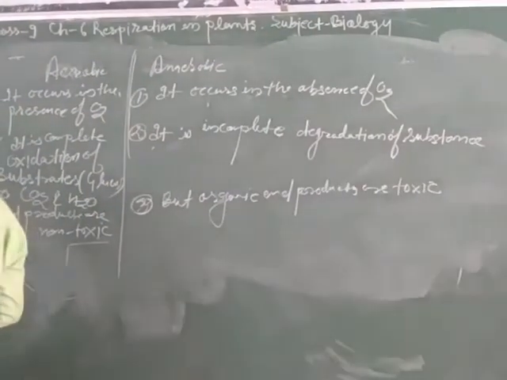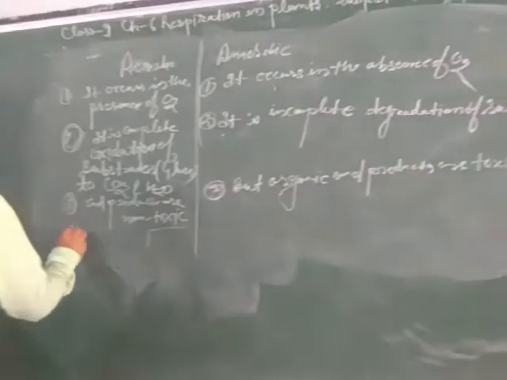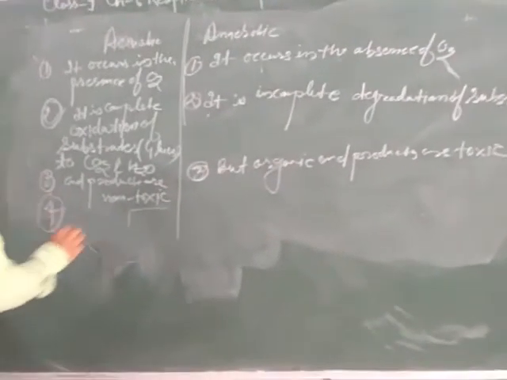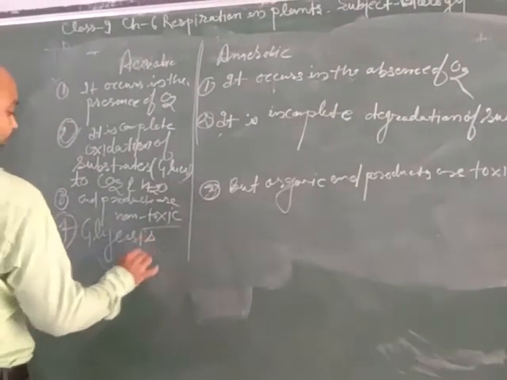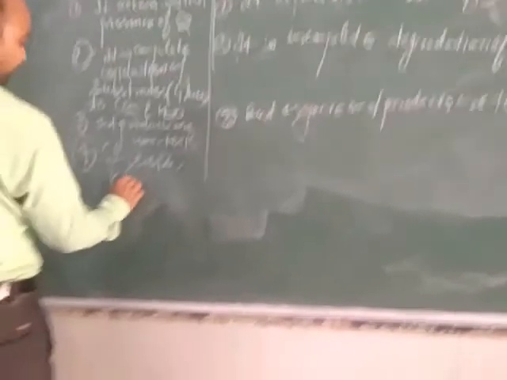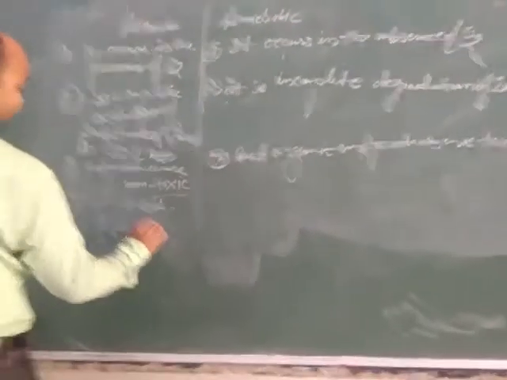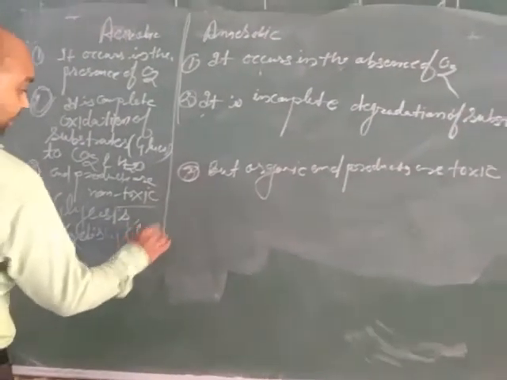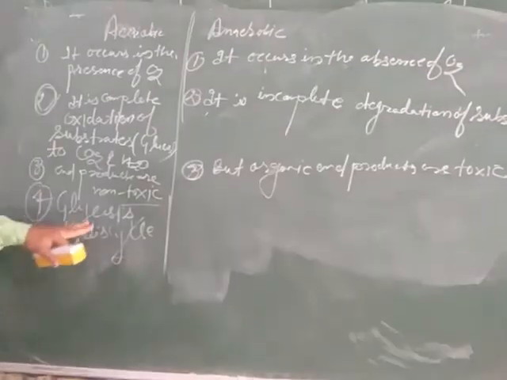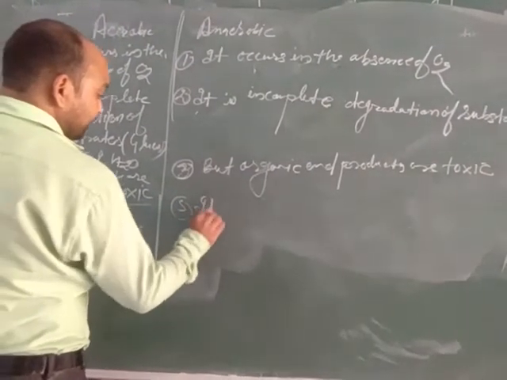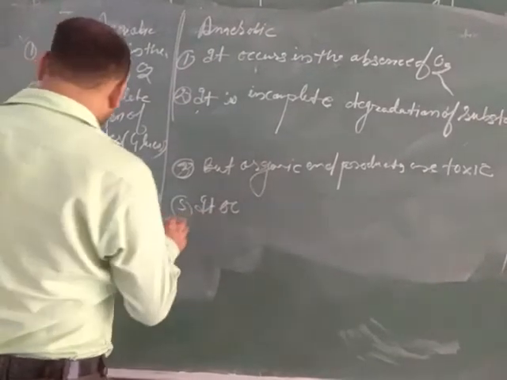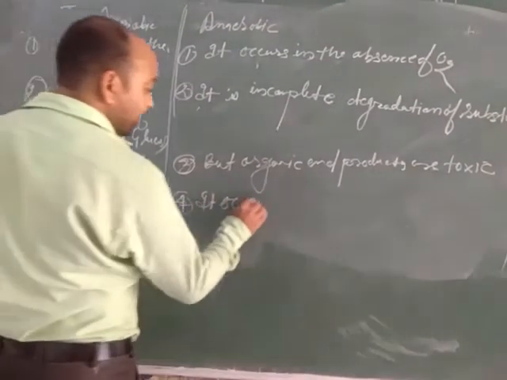Now again, aerobic respiration involves a series of steps, like glycolysis and the Krebs cycle, but anaerobic respiration occurs in a single step.